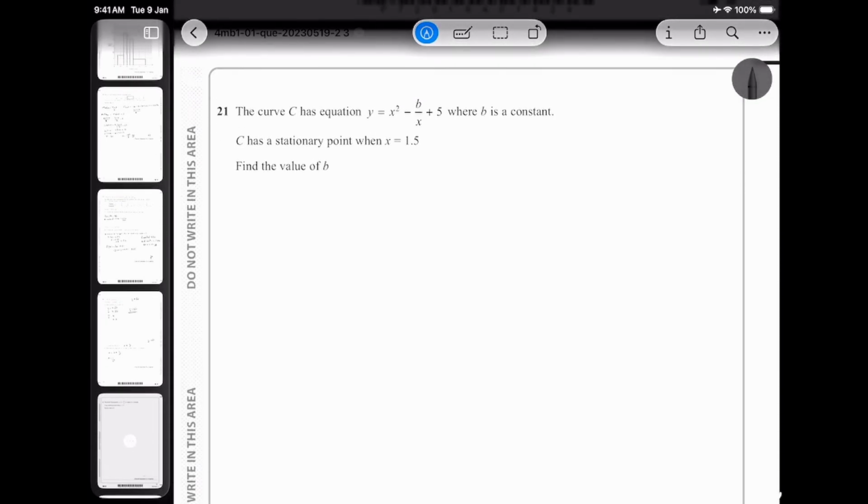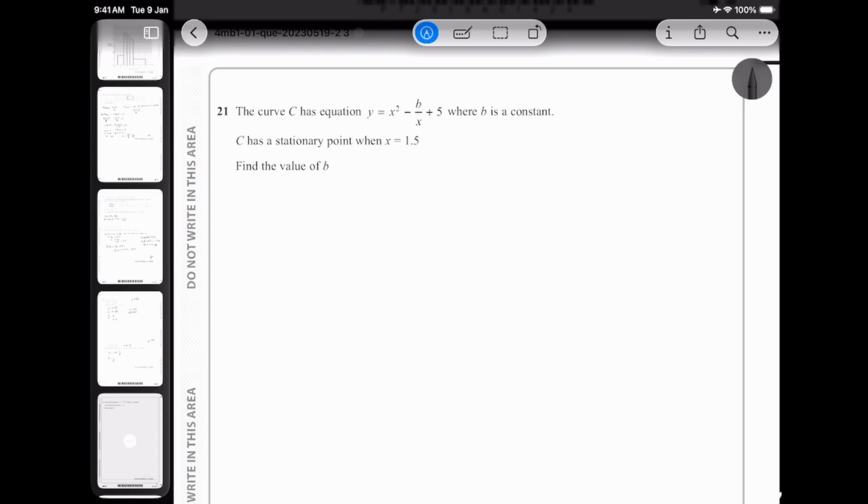All right. Okay, question number 21. The curve C has the equation y equals x squared over something, minus b over x, where b is a constant. C has a stationary point when x is equal to 1.5. Find the value of b. They have given us quite a lot of information, and we are asked to find the value of b. Because we cannot find the stationary point from the curve equation directly, we're going to differentiate it so we can get a stationary equation.